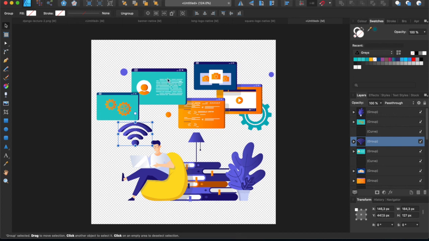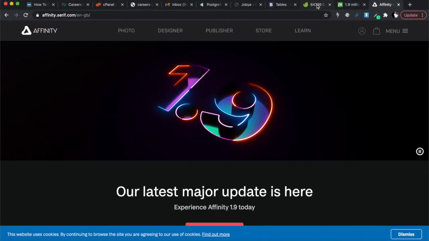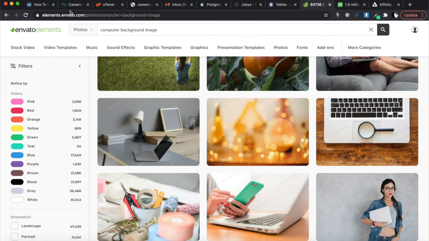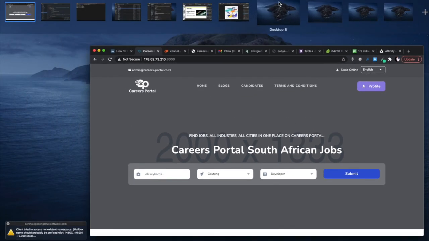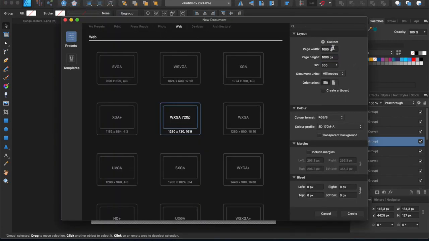Okay, so let's say you downloaded this image over here, and you wanted it specifically to fit these dimensions, 2000 times 1333. What I normally do in Affinity Designer is come here and create a new document, and then choose the dimensions. 2000 times 1333. The DPI is how dense you want it to be. The higher the better, but obviously the higher, the more space it's going to take. So maybe something in the middle, just decent enough, like 200 or whatever, and then you create.